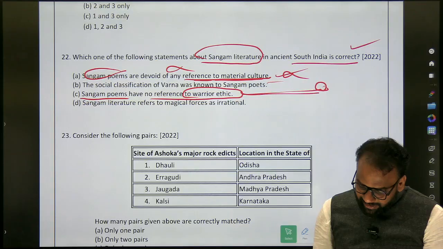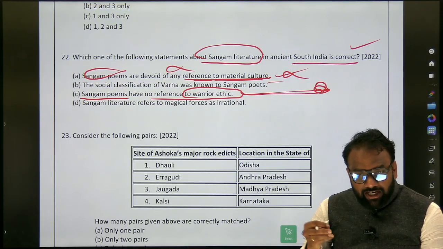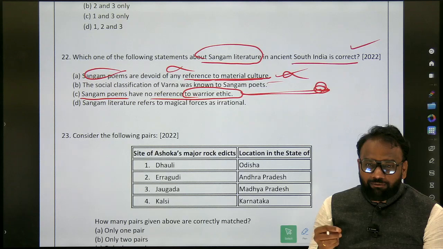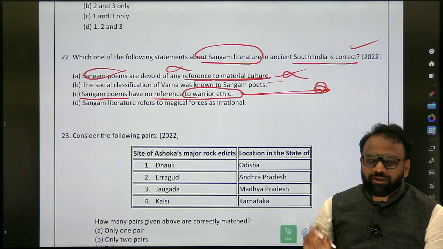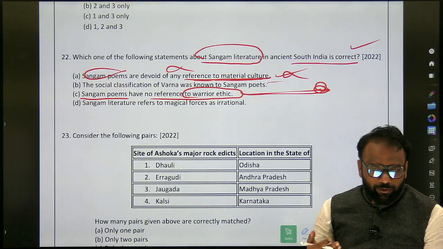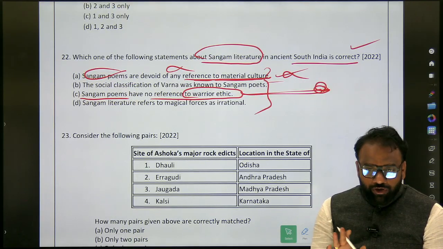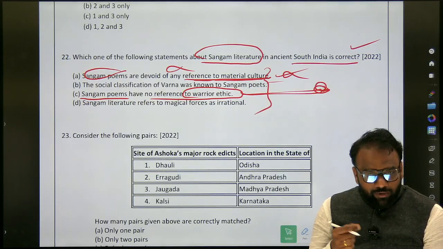So in this fashion, warrior ethic. If you find out what were the warrior ethics associated with the Sangam period, then probably you will end up finding out about the Vatta Kirtal. Once you are defeated in the war, you will what? Commit suicide. Means somewhere the previous year question papers are giving a clue. So whatever the options are there, we should not ignore the options. Just the correct answer is not sufficient. The other options are also equally important.